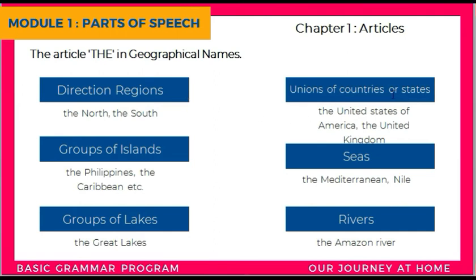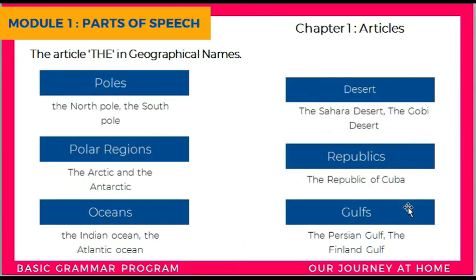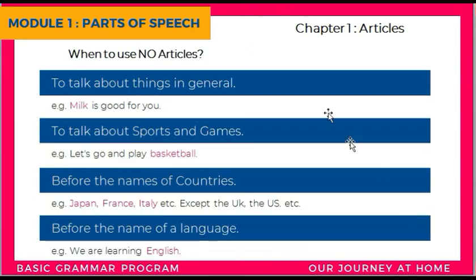So we have unions of countries or states, we have seas, rivers, then we have poles, polar regions, oceans, then we have desert, republics, gulfs. Okay, so those are the geographical regions, geographical names where we need to use the article, definite article, the.